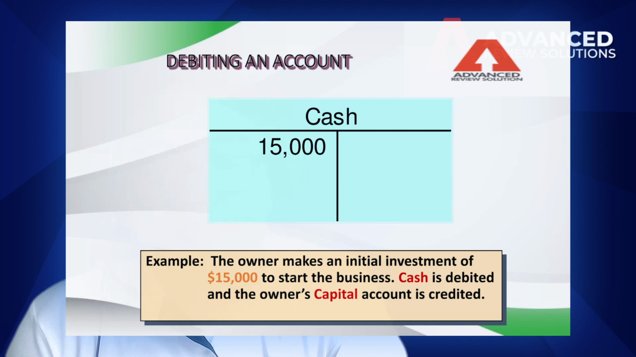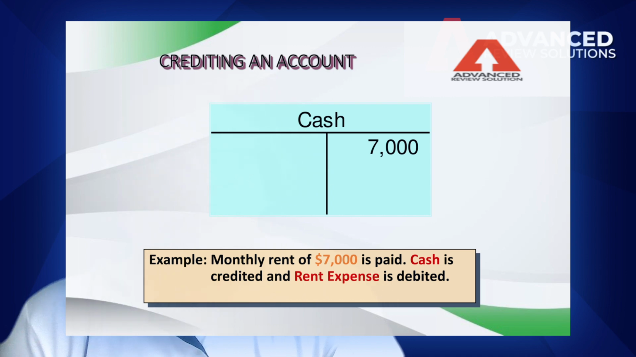Ibig sabihin, if increase on the part of cash, it is on the debit side or on the left side. Pag tayo naman ay nag-decrease, no? Monthly rent of 7,000 is paid, cash is credited, and rent expense is debited. If you notice, nasa credit side na ang cash. Ibig sabihin, decrease ang nangyari, no?